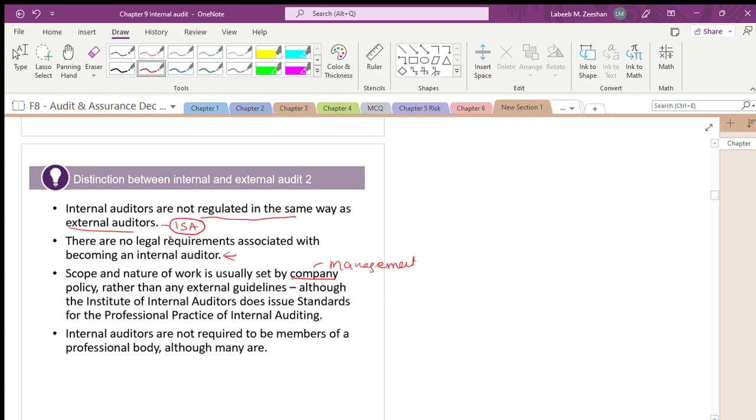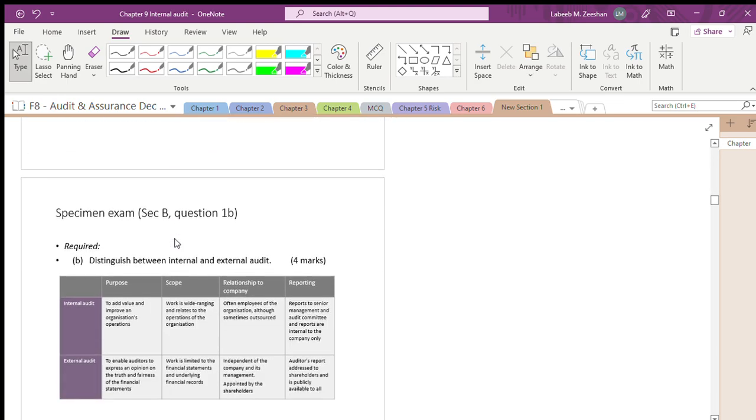Although the Institute of Internal Auditors issues standards for professional practice, you have another qualification, CIA, Certified Internal Auditor. Certified internal auditors are not required to be members of any professional bodies. Okay, this is in general. We are not concerned about that.